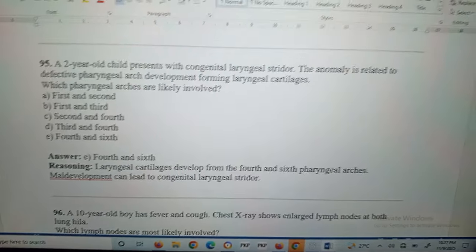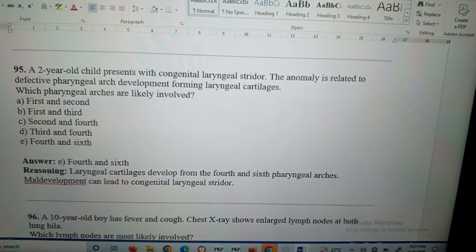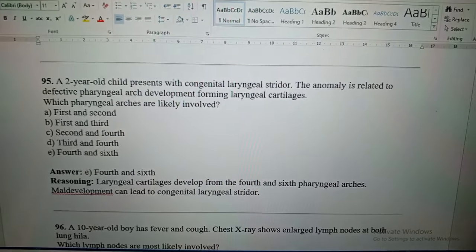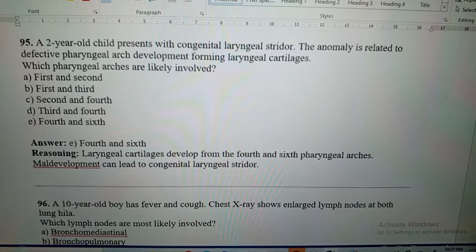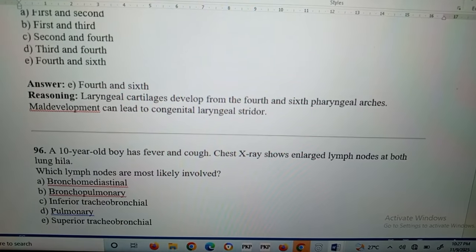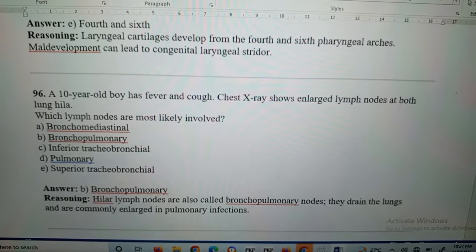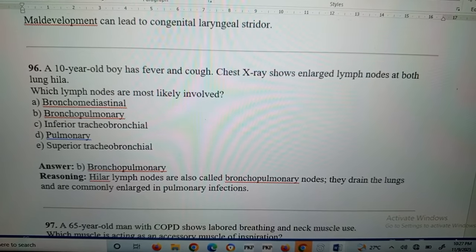Question number 95: a 2-year-old child presents with congenital laryngeal stridor. This anomaly is related to defective pharyngeal arch development forming the laryngeal cartilages. Which pharyngeal arches are likely involved? Fourth and sixth. Laryngeal cartilages develop from the fourth and sixth pharyngeal arches. Maldevelopment can lead to congenital laryngeal stridor.